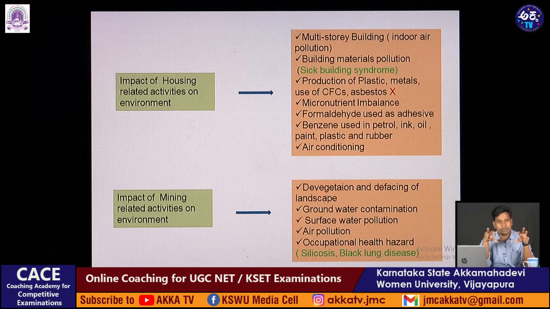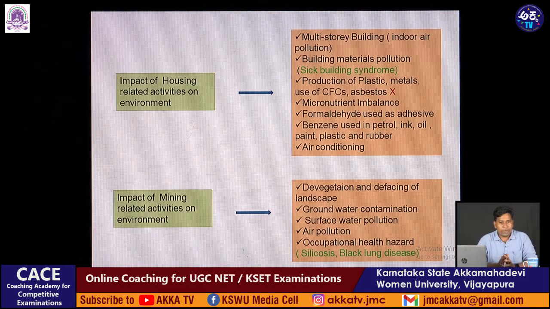The concentration of benzene will be there in the environment, and therefore the air will not be suitable for breathing, and the air quality will go beyond the air quality standards. Therefore, even housing-related activities affect the environment.